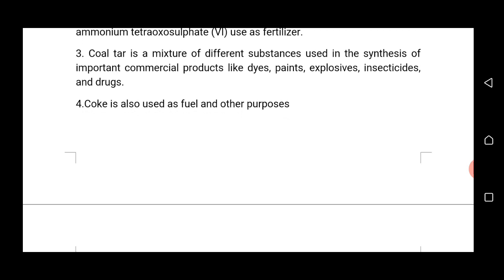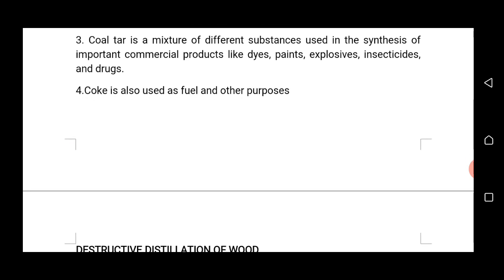Number 3, coal tar. Coal tar is a mixture of different substances. So in coal tar, benzene is present, phenol is present, propanol is present. So all these products, they are used as raw material for commercial products like dyes, paints, explosives, insecticides, and drugs.